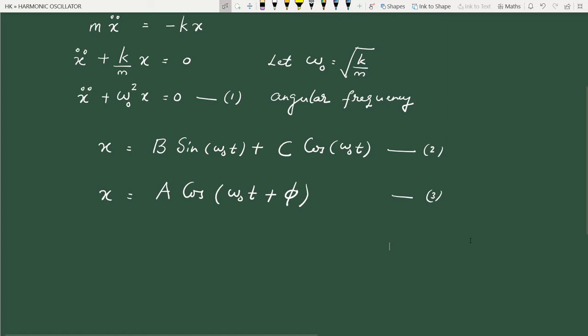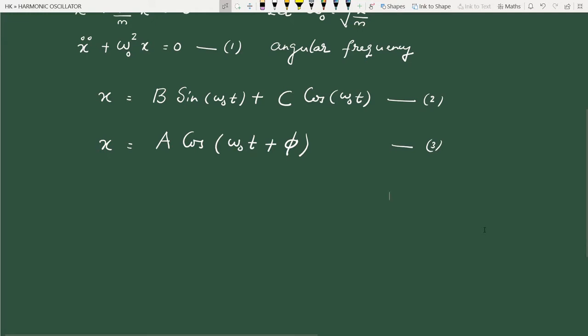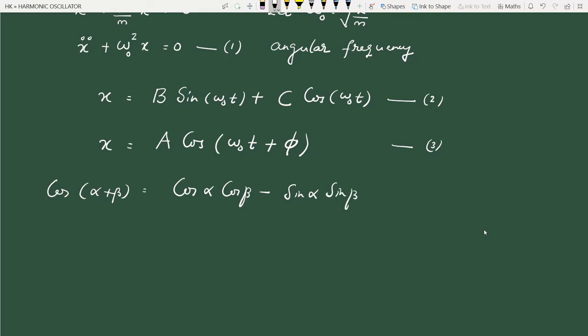In order to understand the relationship between these two sets of constants, we can expand equation 3. We know this result, cos of alpha plus beta is equal to cos alpha cos beta minus sin alpha sin beta. It's an identity.